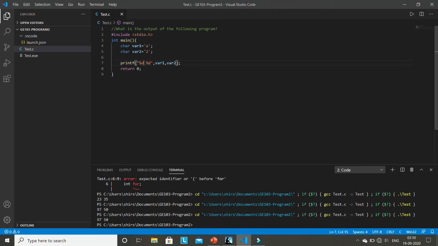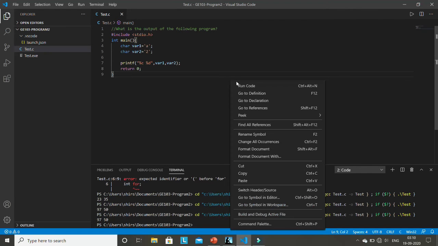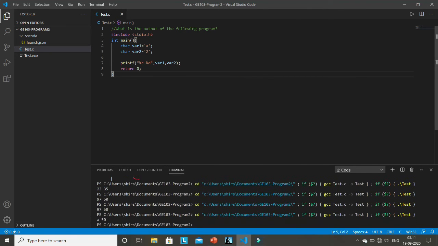Suppose you want to print that character only, then you have to use %c here. Now if we use %c and %d, let me run this code. See, now %c means this 'a' is printing, and for the second variable we are using %d, so still it is printing the ASCII value. If I use %c again, then it is printing a and 2. So what I'm trying to explain is that when we write them in single quotation, these are called characters.